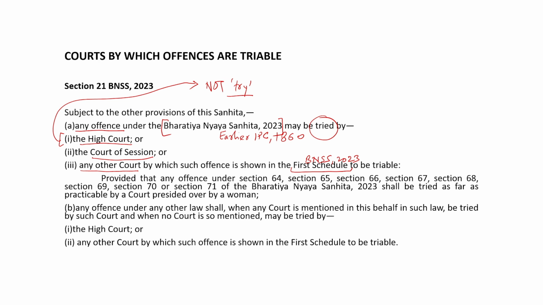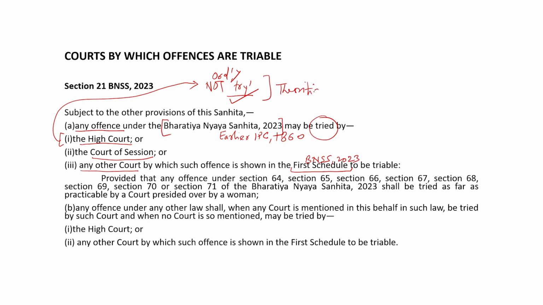Earlier, there were 3 presidency towns, Bombay, Madras and Calcutta, wherein High Courts had original criminal jurisdiction. Now, reference to the High Court has not been omitted, but has been retained because of an extremely rare, extraordinary situation. Even then, High Court may exercise original criminal jurisdiction and may try the case. So, in ordinary cases, it would not try the offence as a first court, but theoretically it is possible.